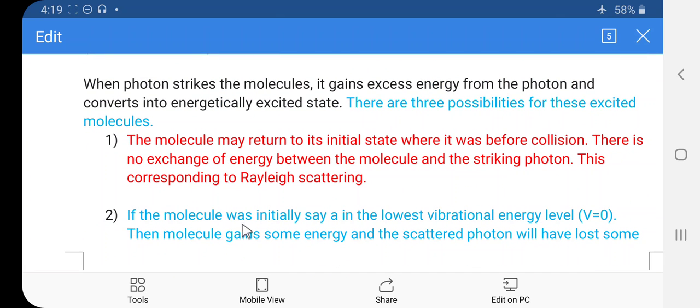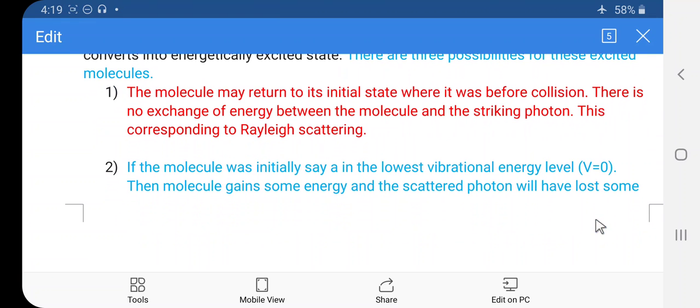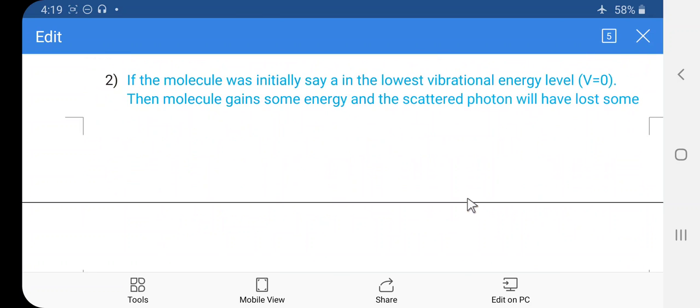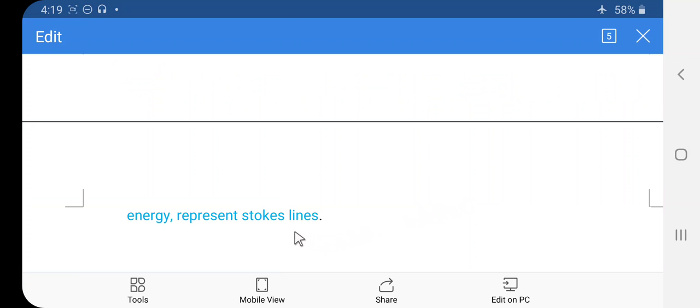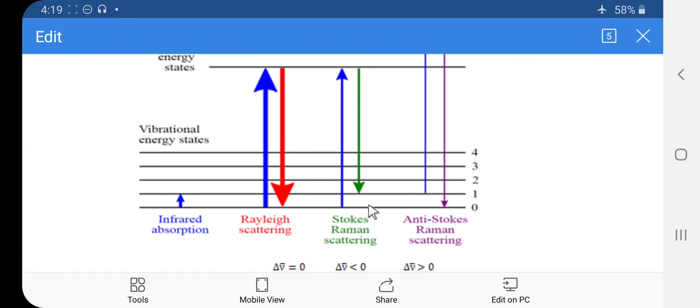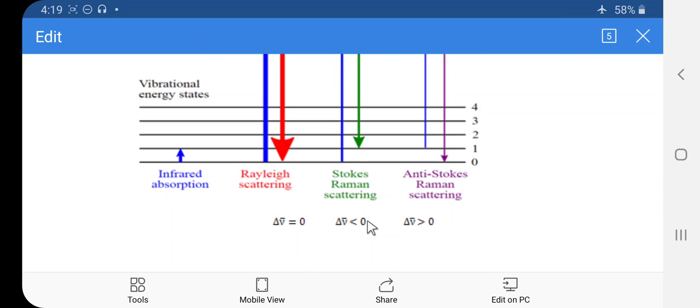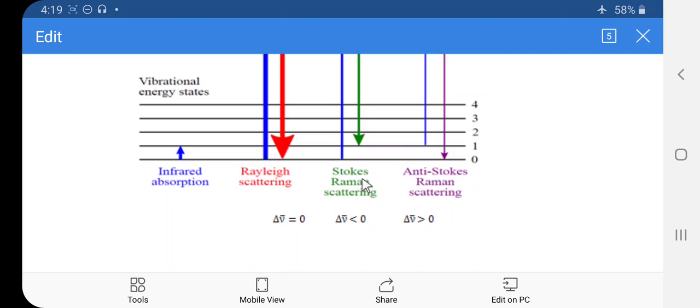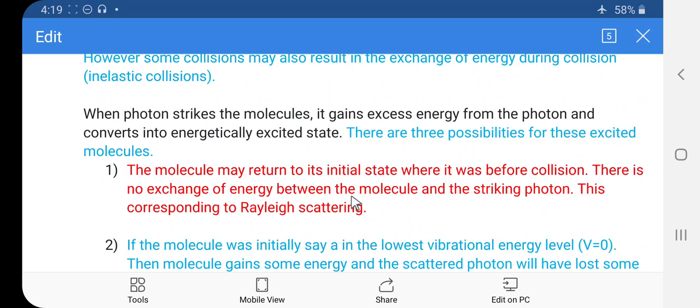Second, if the molecule was initially in the lowest vibrational energy level, that is V is equal to 0, the molecule gains some energy and the scattered photon will have lost some energy. This represents the Stokes line. So here V is equal to 0, the molecule gains some energy, the photon loses energy, and we get the Stokes line. This is Stokes-Raman scattering, the second condition.